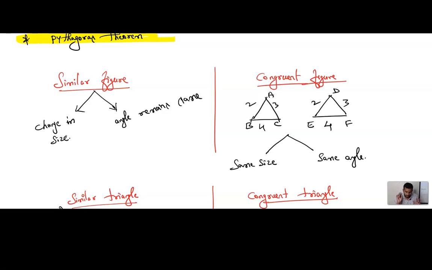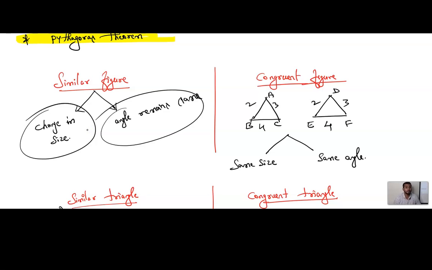Is this clear? Good. So if you want to call any figure a similar figure, should the size of the object remain the same or different? Different. The size will differ. First it is bigger, later it is smaller, or first it is smaller, later it is bigger. Means there is a change in the size. But what about the angle? The shape? It remains the same. Such a figure we call a similar figure. Got it? And one more topic we are going to study here is the congruent figure.